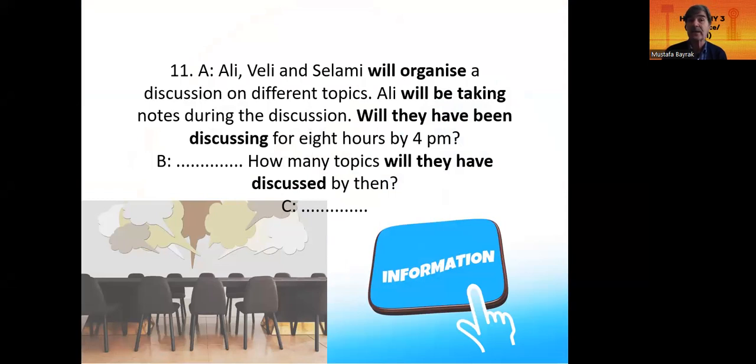Ali will be taking notes during the discussion. Will they have been discussing for 8 hours by 4 p.m.? Yes, they will have been discussing for 8 hours by 4 p.m. How many topics will they have discussed by then? They will have discussed 3 topics by 4 p.m.